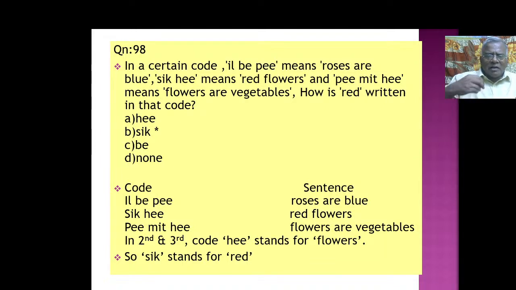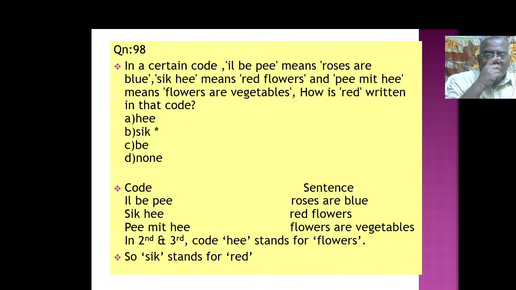Now, code LPP: roses are blue. SIK: red flowers. PEMIT: flowers are vegetables. In second and third, code PE stands for flowers. How is red written in that code word?